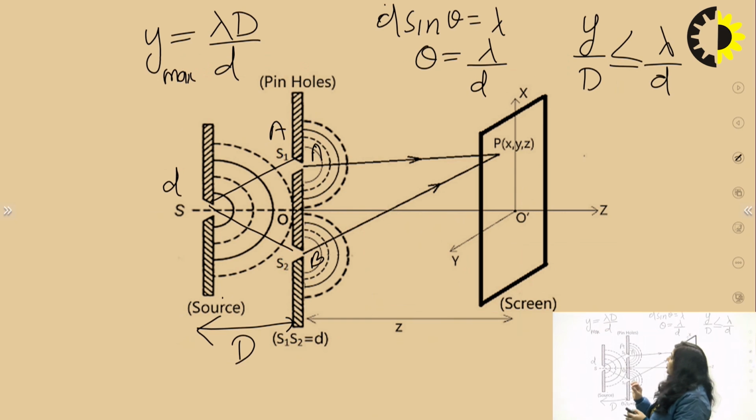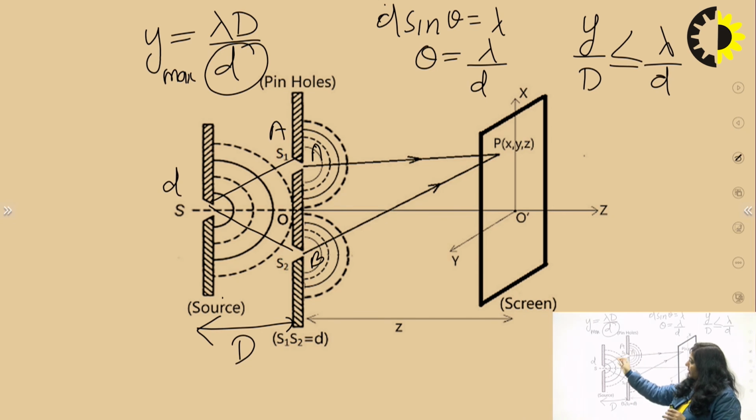You can see from this relationship that smaller the value of d, if the light source is fixed, then the wavelength is fixed. If the distance between the light source and that particular plane in which you want to get that phase relationship is also fixed, means this lambda is constant, capital D is constant, then this coherence length is actually a function of d.